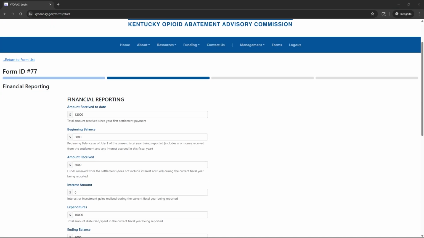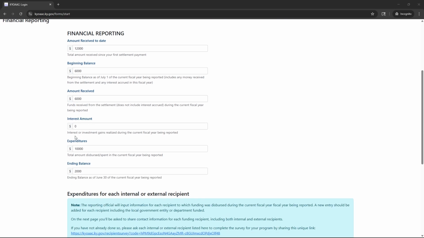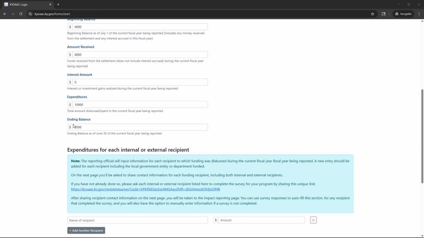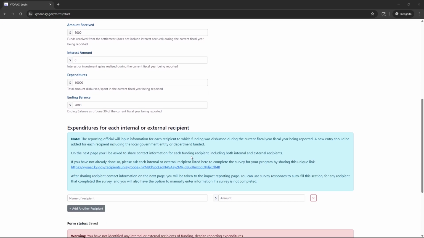On the financial reporting page, we'll ask you to report the total that your jurisdiction has received since the first settlement payment, as well as the amount in your account at the beginning of the current fiscal year and the amount that was received from the settlements in the current fiscal year. If your account has earned any interest, report that here, as well as the expenditures that were dispersed or used internally in the current fiscal year. And then finally, the ending balance in your account by the end of that fiscal year.